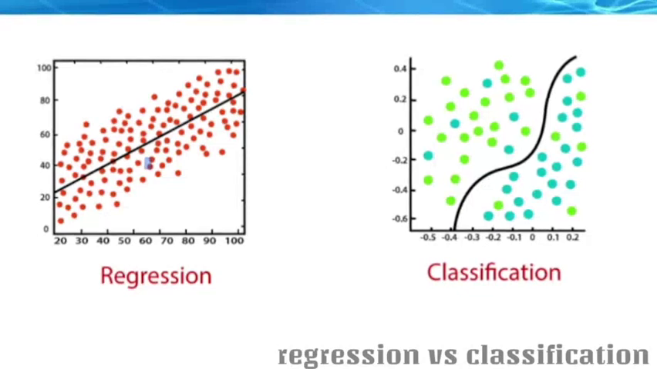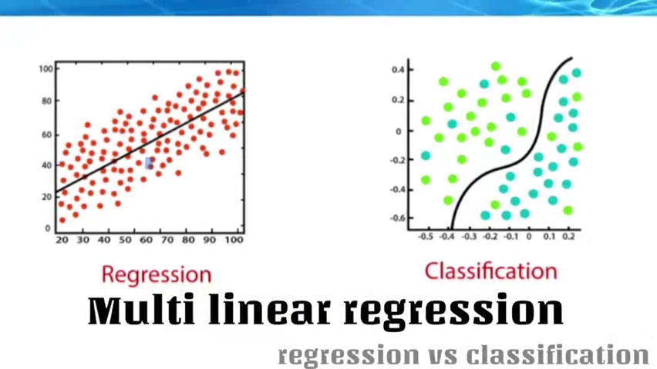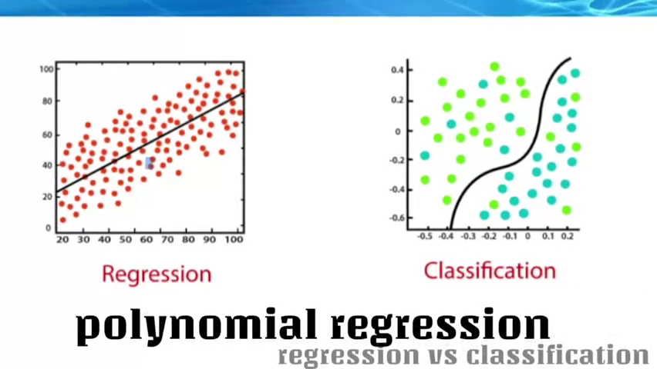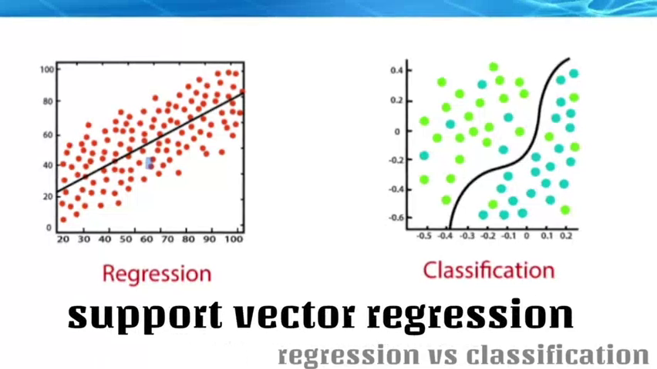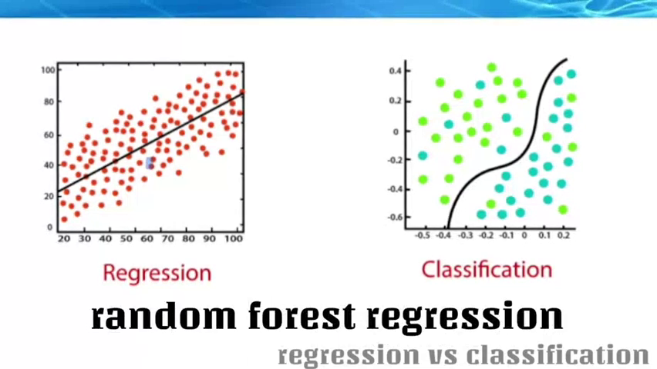The types of regression are simple linear regression, multi linear regression, polynomial regression, support vector regression, decision tree regression, and finally random forest regression.